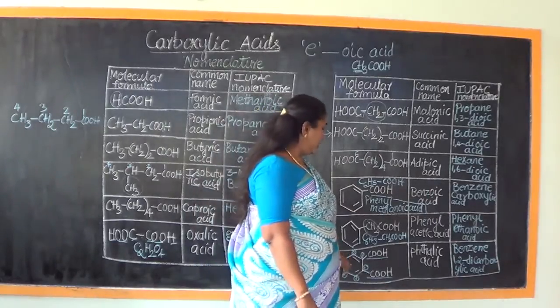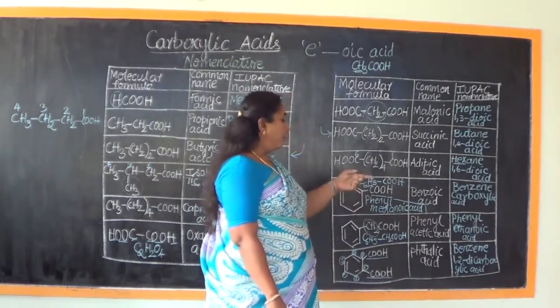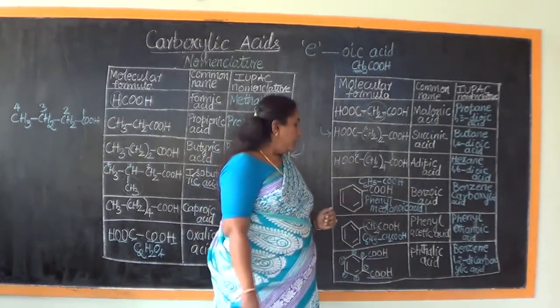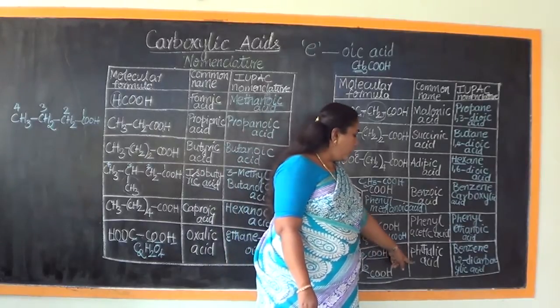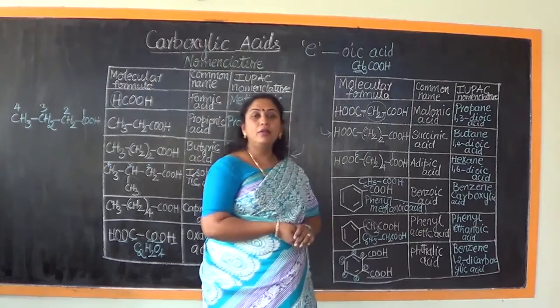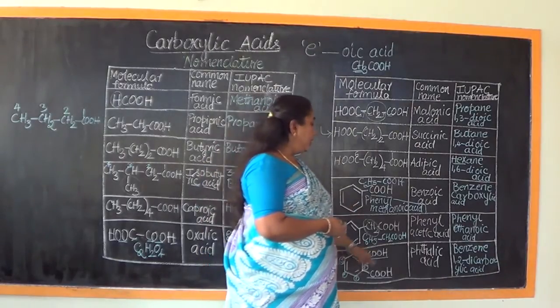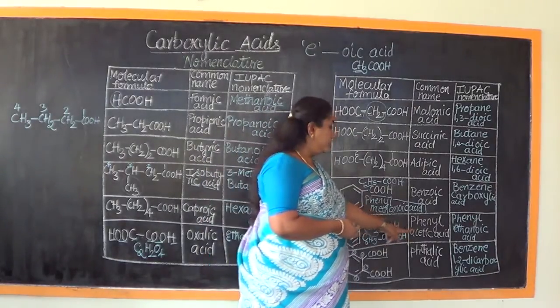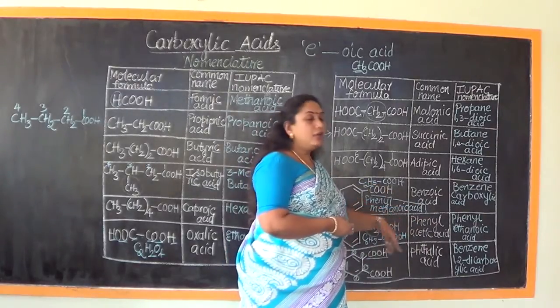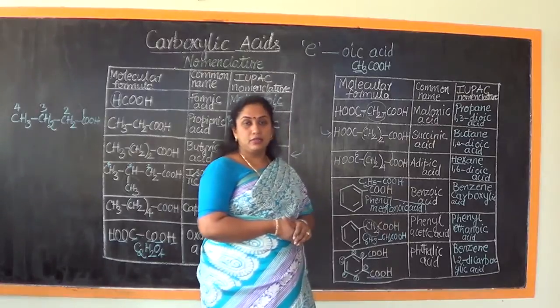So what would be the correct IUPAC name of this compound? Benzene 1, 2 dicarboxylic acid. And commonly it is called phthalic acid. What's the common name of this particular compound? Phthalic acid. Similarly, what is the common name of this particular compound? That is phenyl ethanoic acid, which is commonly called phenyl acetic acid.